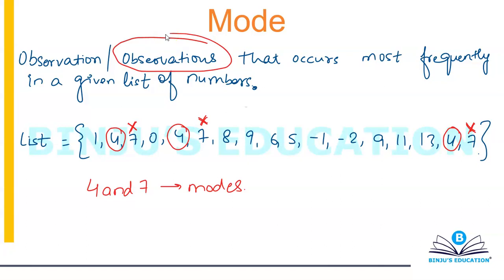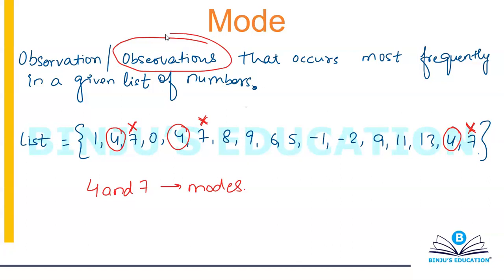It is quite possible. So remember, what is mode? Mode is basically observation or observations that occur most frequently in a given list of numbers. That is what is known as the term mode.